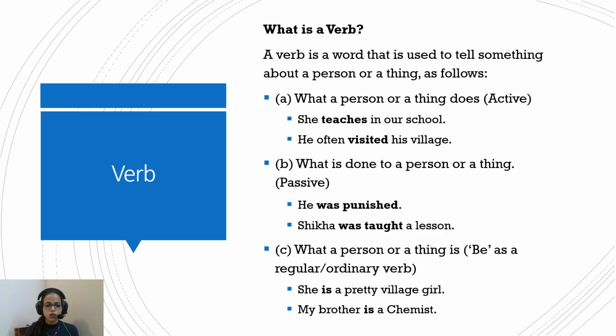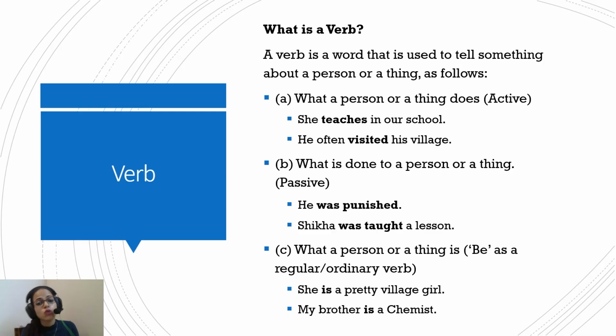Okay. Now let's see how we define the word verb. It's a word that is used to tell something about a person or a thing. And what is that something? It tells what a person or a thing does. For example, she teaches in our school. So, teaches. He often visited his village. So, visited. So what he or she does.